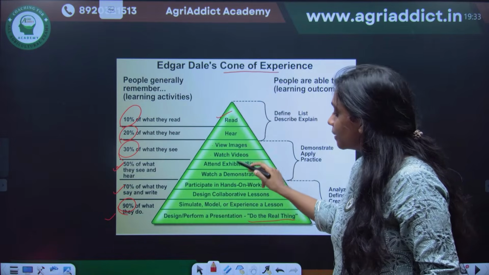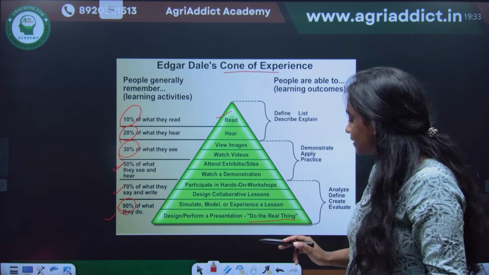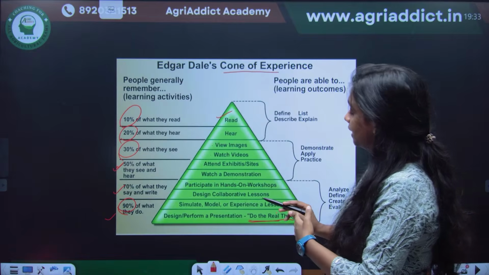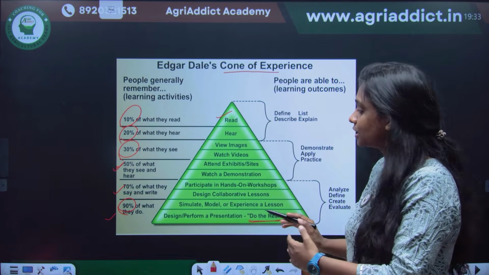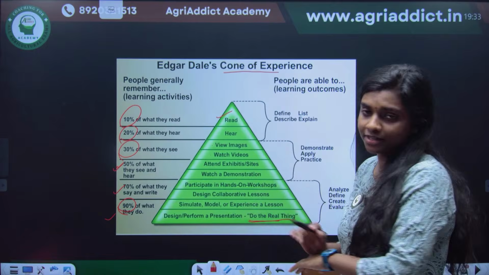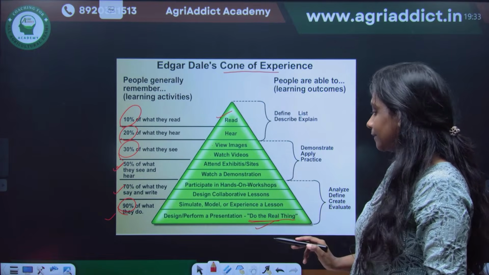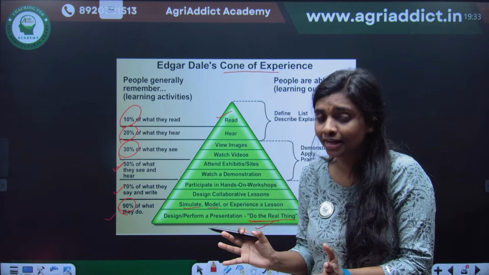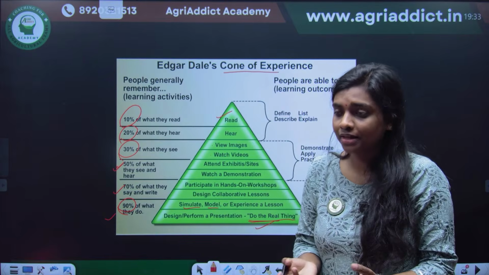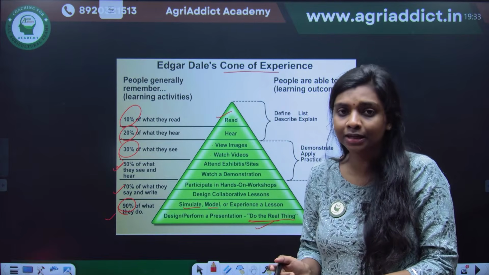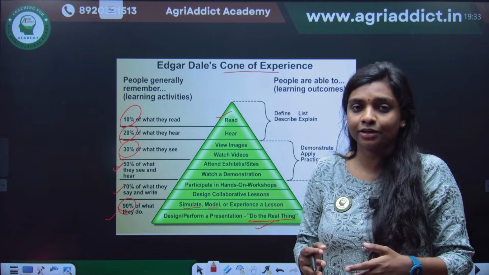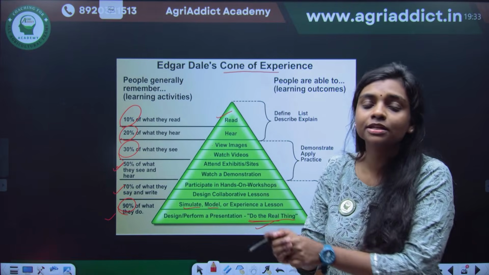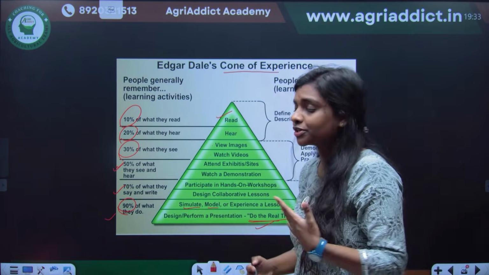Actually, you have to remember every step, because sometimes they can ask what is the method or the extension method which comes at the very bottom of the cone of experience. Then you can say that it is doing the real thing. Just before that, it will be a simulation or model. It is not the actual thing, but you are seeing something very similar. Like if a fire escape is there, we cannot create the actual fire, but we will be creating a simulated experience where you will be using all the methods. So that is a simulation model.